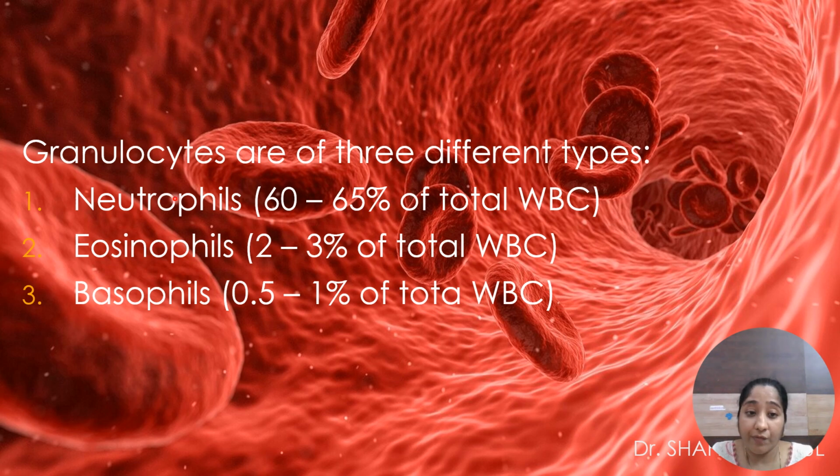These are neutrophils, WBCs which are dyed with neutral dyes, where the pH is about 7. These are about 60 to 65% of total WBC. An enormous number, a very large number, they are the most abundant.